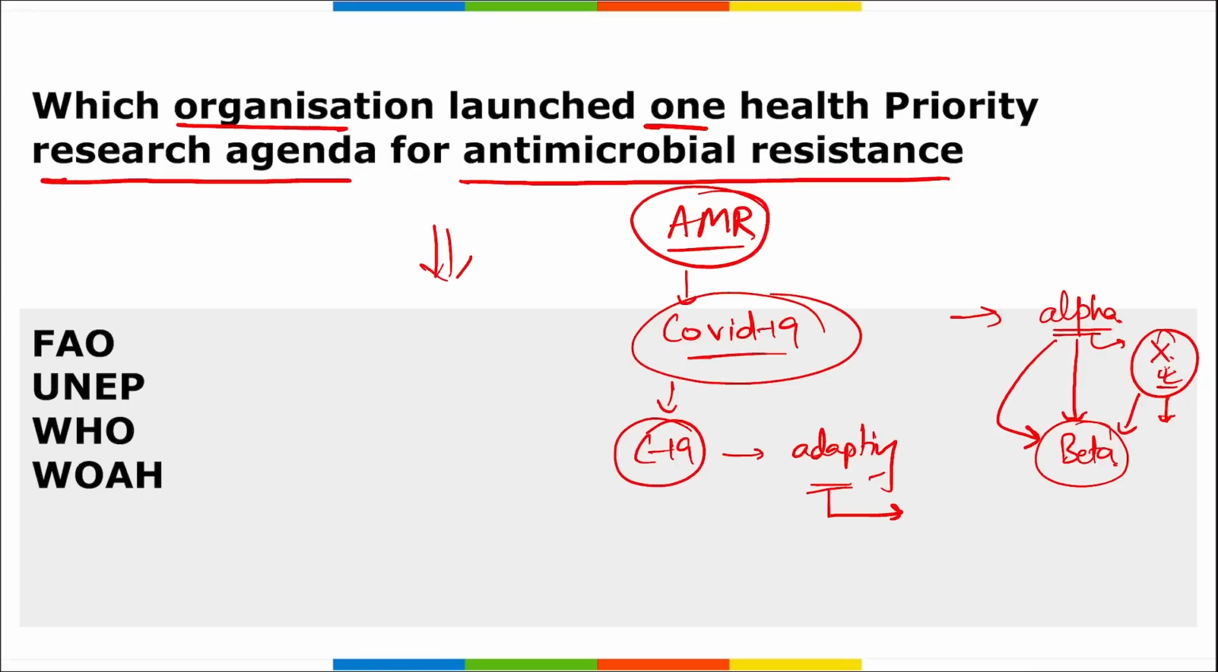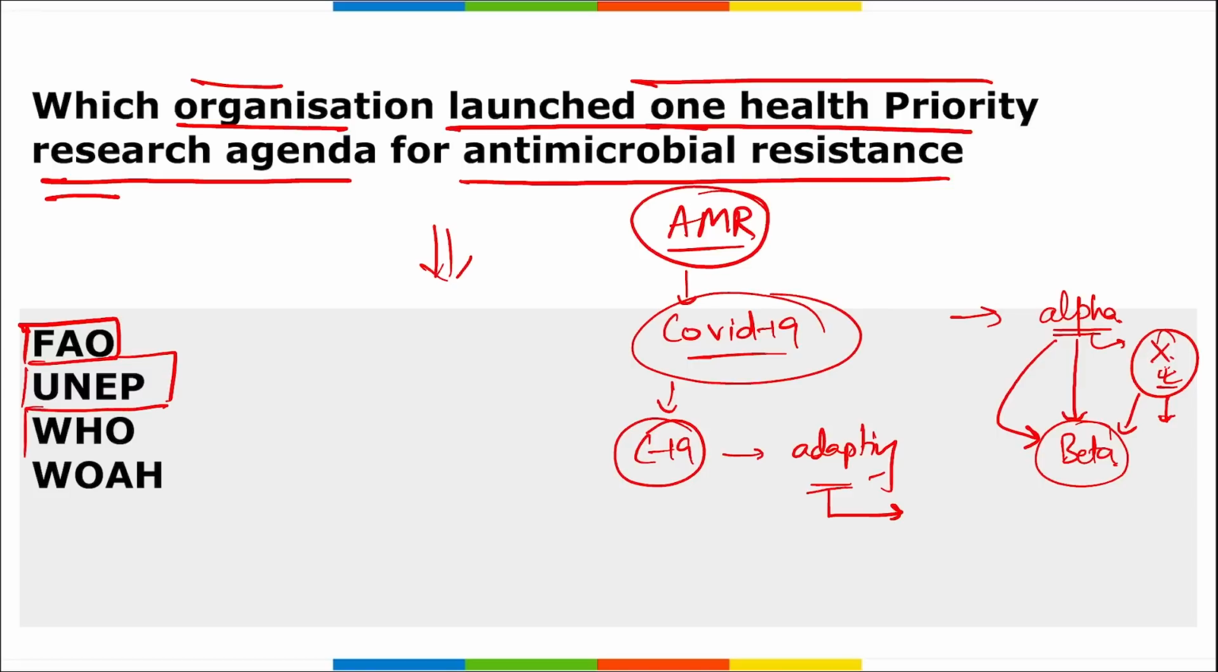So for the same, which organization launched One Health Priority Research Agenda for Antimicrobial Resistance? The correct option here is FAO, Food and Agriculture Organization, United Nations Environment Program, WHO, and WOAH. All these three you know, but what is this WOAH? It is your World Organization for Animal Health. I repeat, World Organization for Animal Health. So all these four organizations came together and launched this One Health Priority Research Agenda for Antimicrobial Resistance.